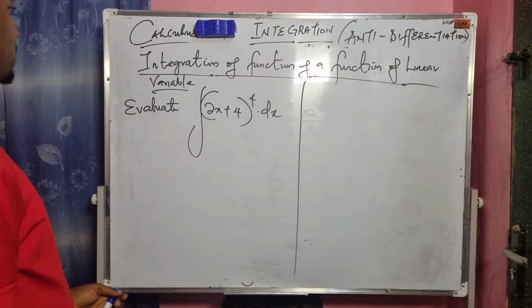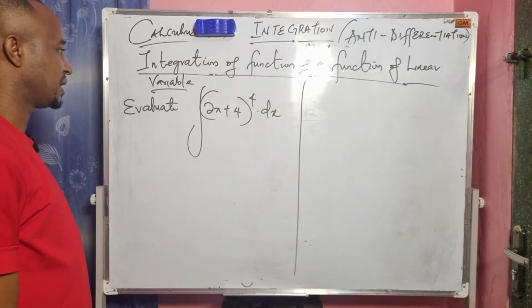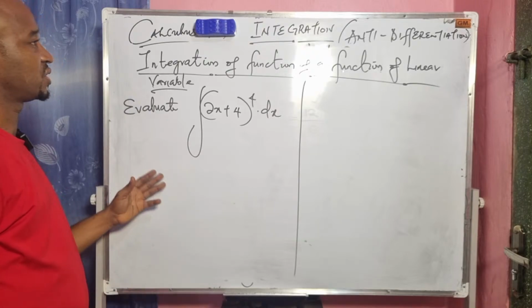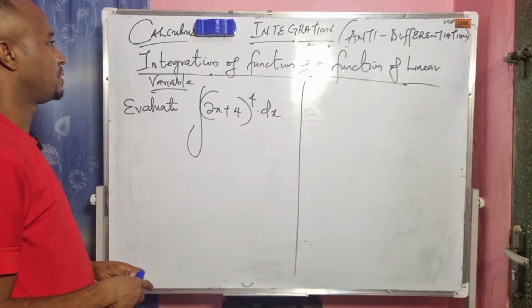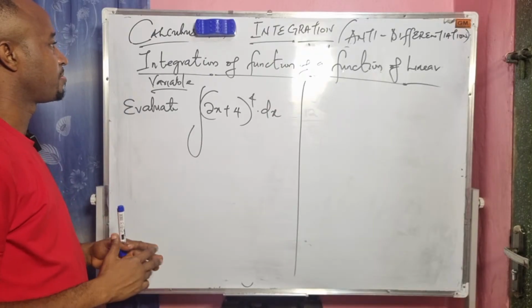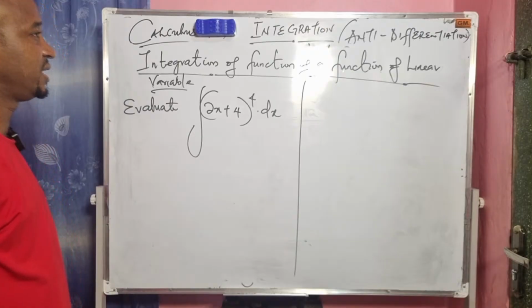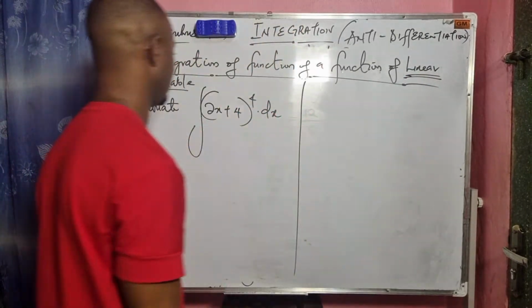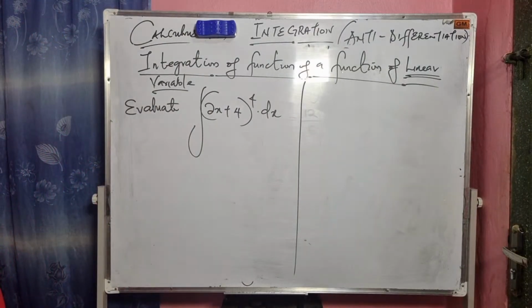If we are given a function like this and asked to integrate it, we are going to use the chain rule of a linear variable, still under linear variable. Please take note of this.